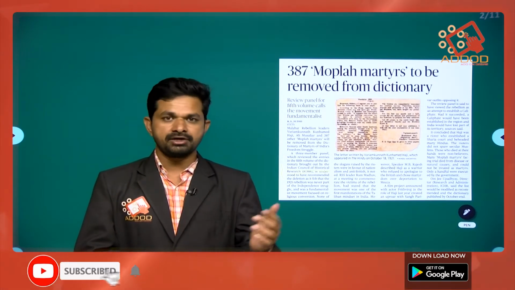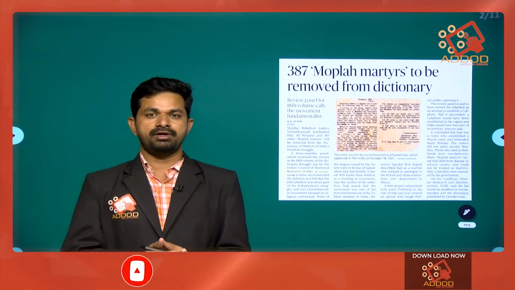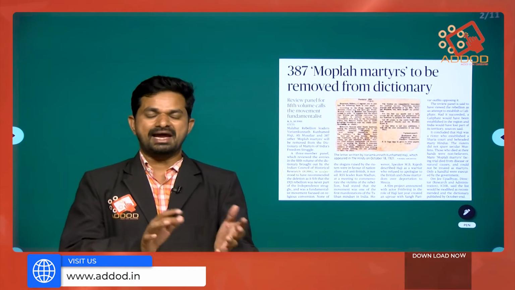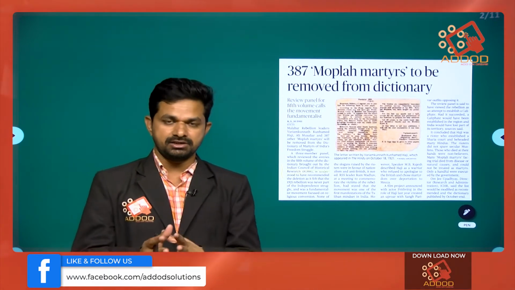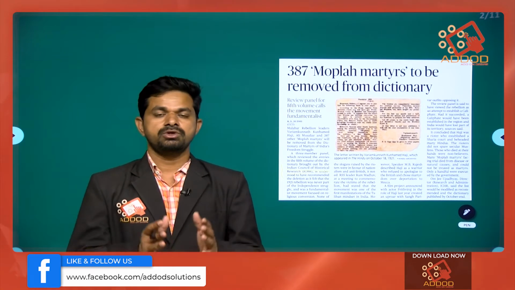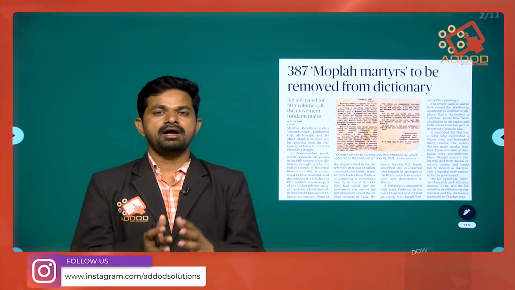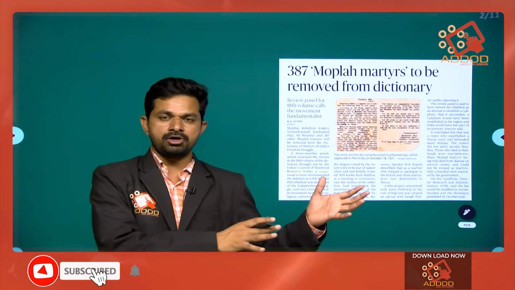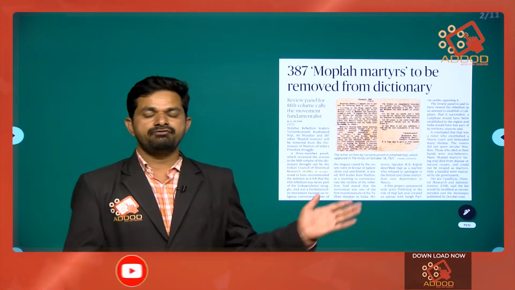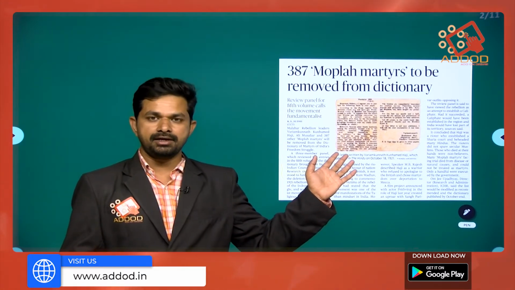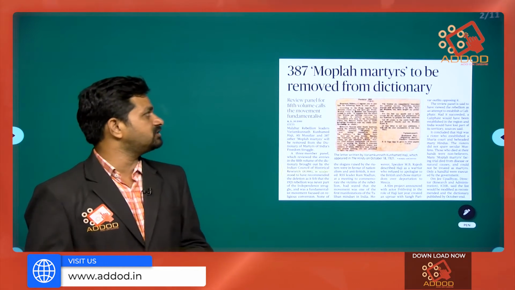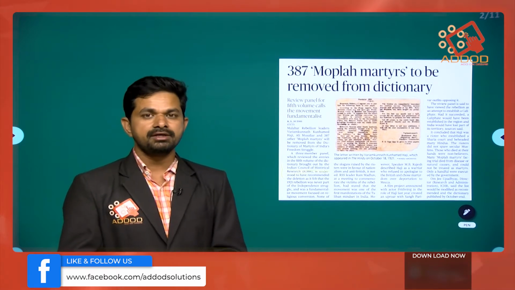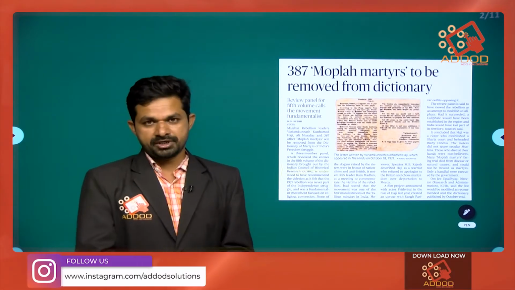It started in 1920 and ended in 1921. This was against the landlords, to relieve land from them, and it had a communal tinge also. It was more or less organized by Muslims against the Brahmins, who were most of the landlords. And where did this happen? This happened in Kerala. The name itself says Malabar Revolt or Mopla Revolt, and it started after the non-cooperation movement.